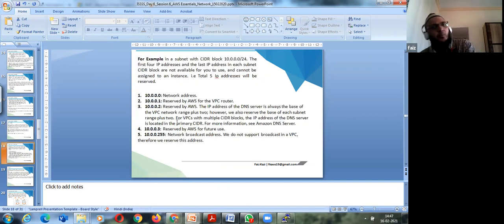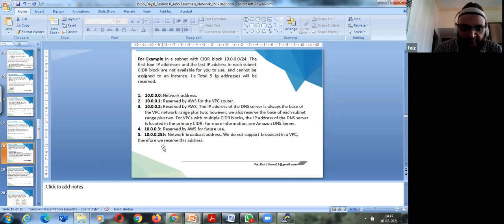So when I was giving the IP addresses, I started with 10.0.1.5 or 10.0.2.5. Why did I do that? Because 0.0 and 0.255 will not be in use. One will be used for the network address, the other for the broadcast address. My 0.1 will be used for the VPC router. 0.2 is reserved for the DNS server and other things. 2 and 3 will be reserved. So I had to start with either 4 or 5. Got it?